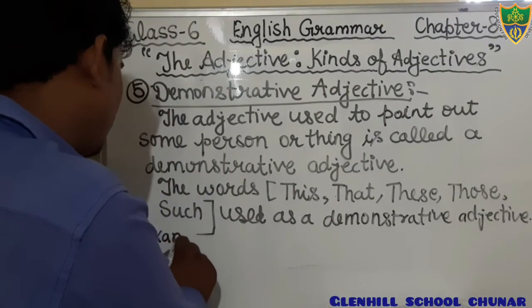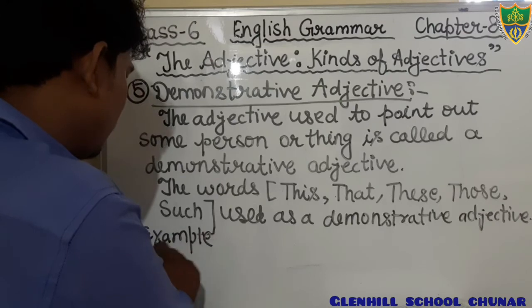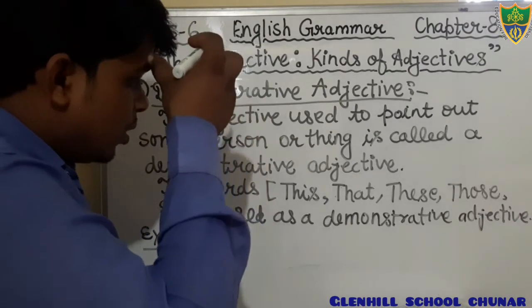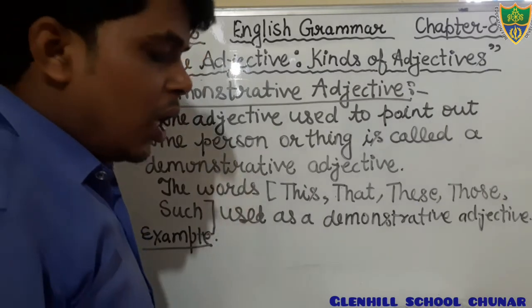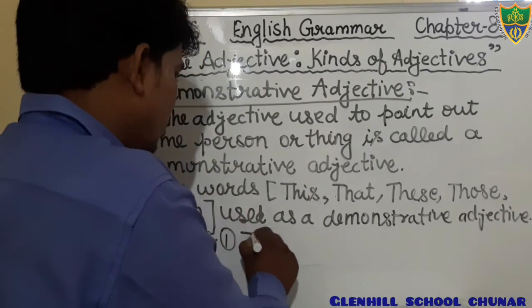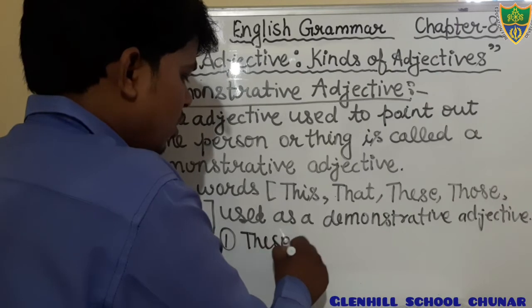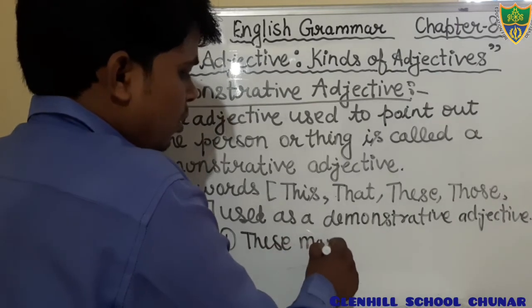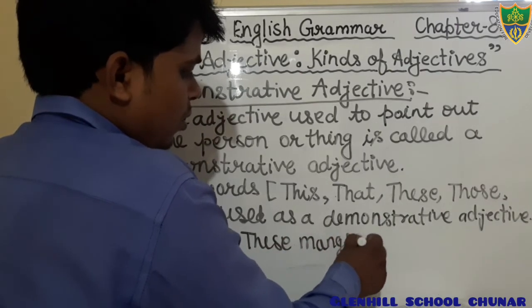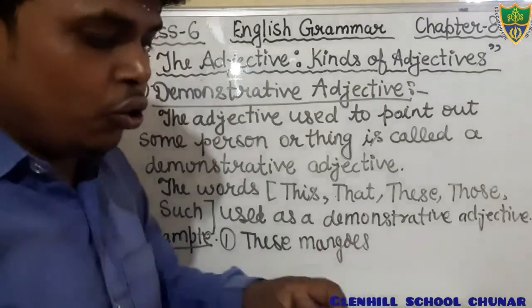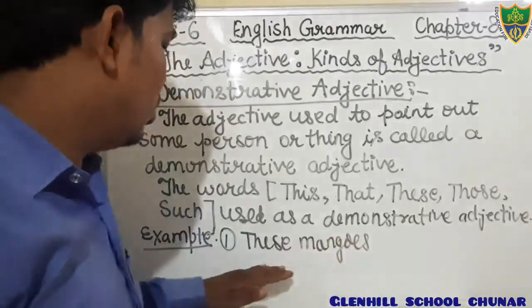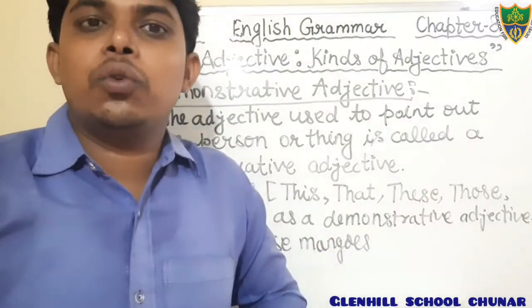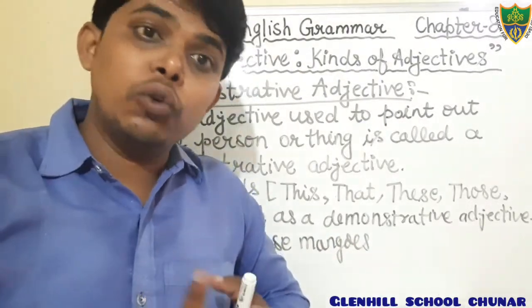Example we will discuss. It is also given in your book. These mangoes are sour. First example, these mangoes. Dear students, you all know the use of this, that, these, those. We use these to show the nearness but plural.